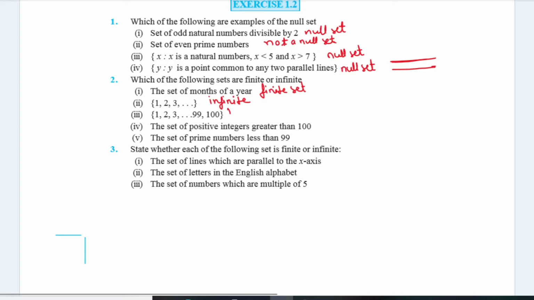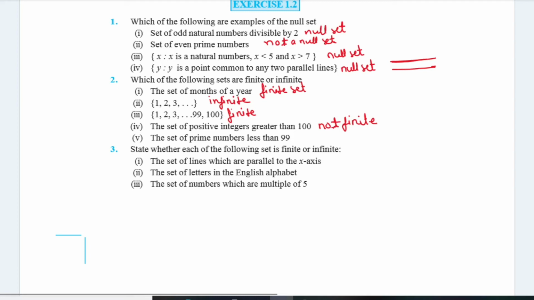Now the third one is finite. Why is this finite? This contains a finite number of elements, 1 to 100. The set of positive integers greater than 100. This is not finite. This is an infinite set because positive integers greater than 100 are infinite in number. There are many integers which are greater than 100. That's why this is not a finite set.